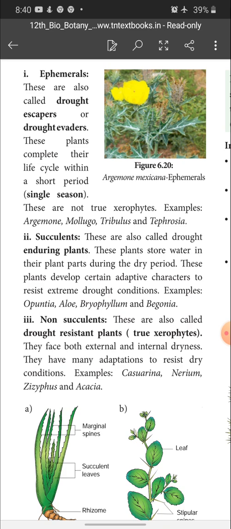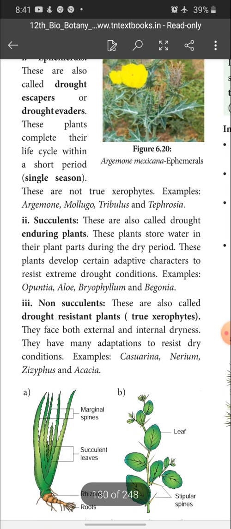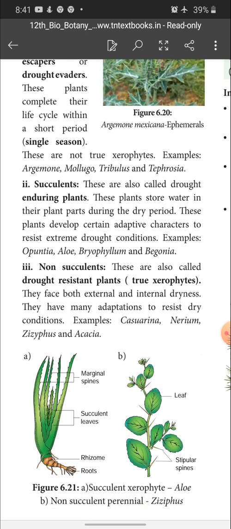The next one is succulents. These are also called drought enduring plants. These plants store water in their plant parts during the dry period. They develop certain adaptive characters to resist extreme drought conditions. Examples: Opuntia, Aloe, Bryophyllum and Begonia. They store the excess water in their plant parts to manage the dry period.